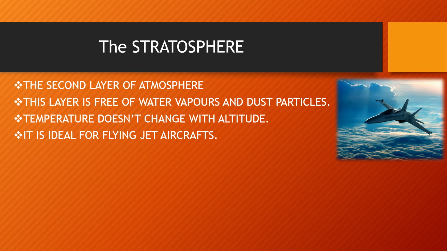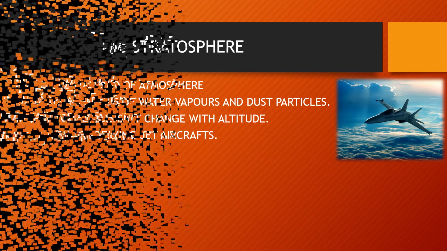Here temperature doesn't change with altitude, but sometimes temperature starts increasing with altitude due to the presence of the ozone layer. When the ozone layer absorbs the UV rays, it increases the temperature. This layer is ideal for flying jet aircraft because there is no cloud formation. Next layer we have to talk about.